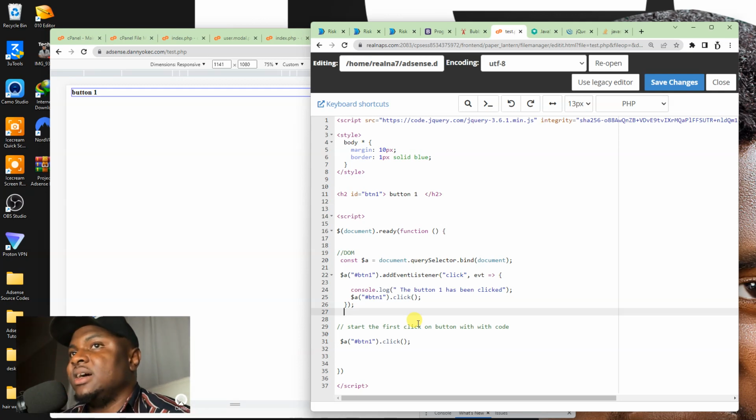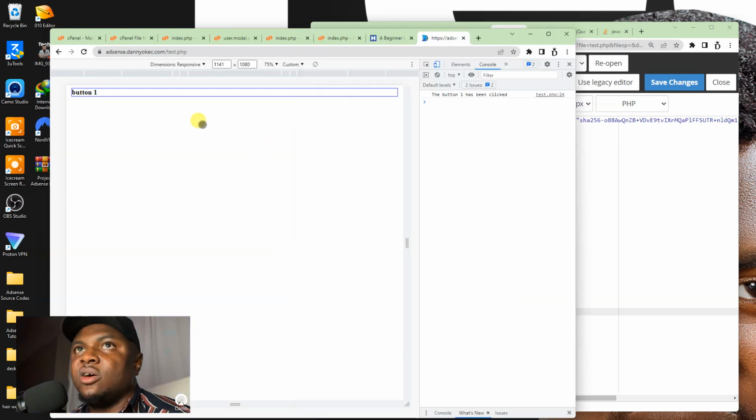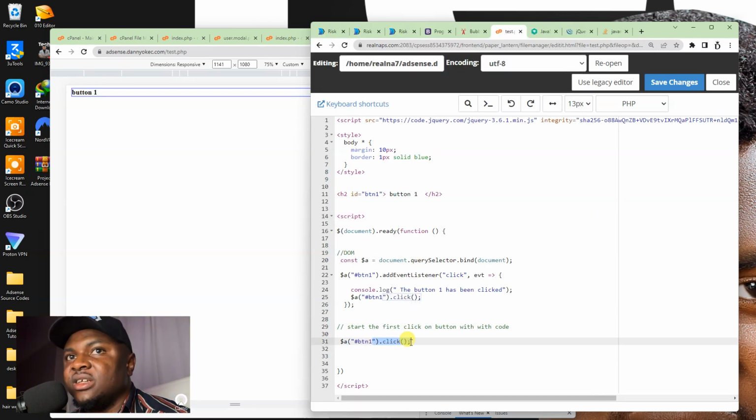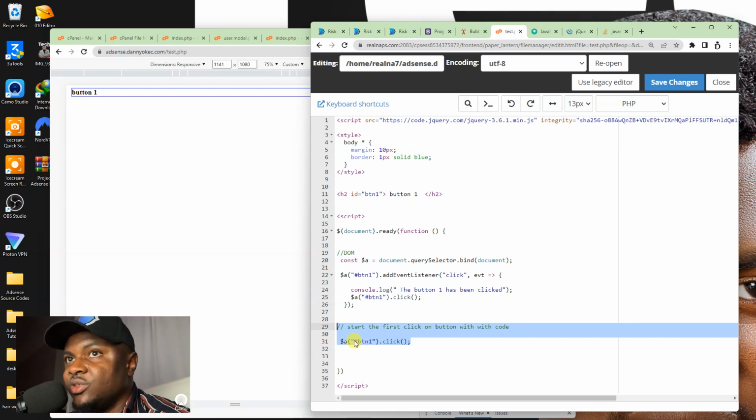So the simple answer is this: anything that a code clicks is already assumed as fake in a way. I don't know how to tell you, but basically, if I click on something right now on my website, this is a genuine click. If I use code to click on it, it's a fake click. We all know that, but this particular Google Chrome also knows it's a fake click. So let me explain more. I'm going to start by deleting this click, right? What this simply does is it will tell you start the first click on button 1.